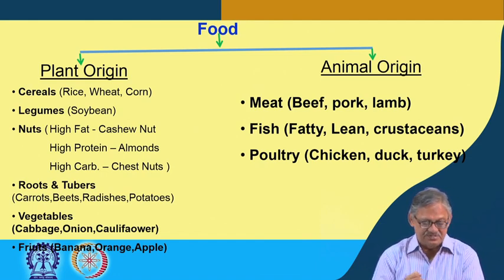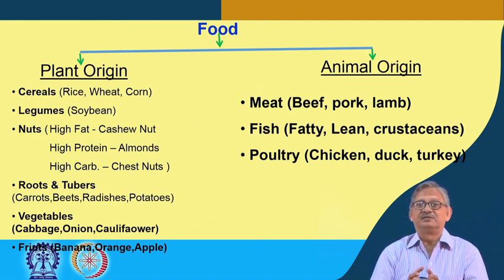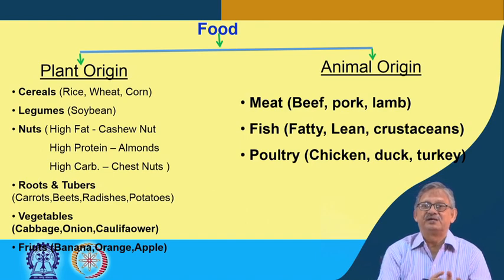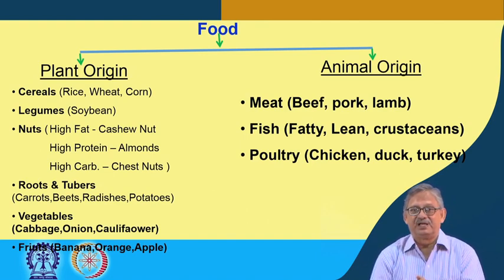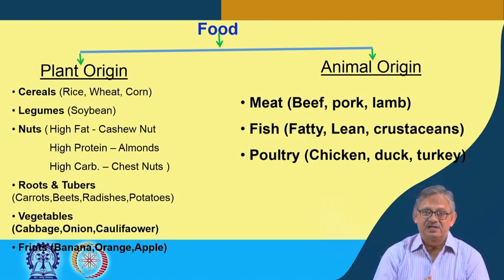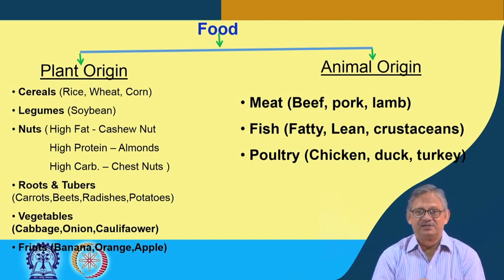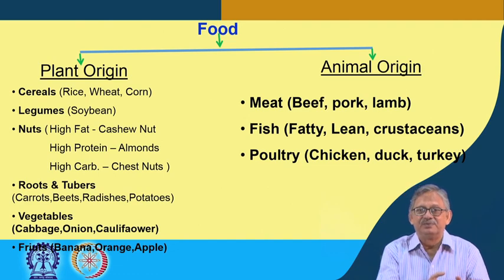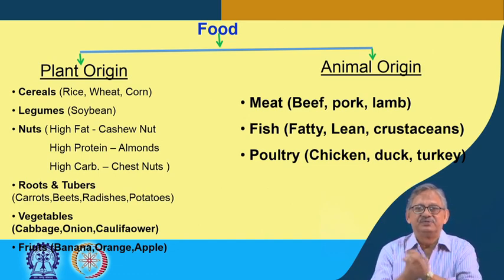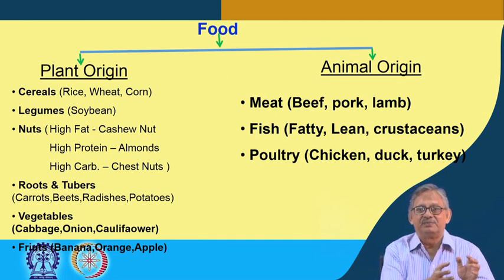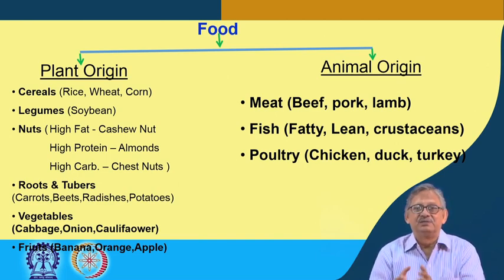Then fruits, this is also another very big segment of the food supply, right. A lot of fruits are available all over the world. Maybe something is not available here but available in another part of the world, and maybe something is not available in some other part of the world but available here.